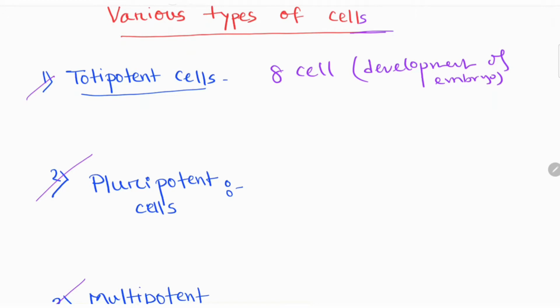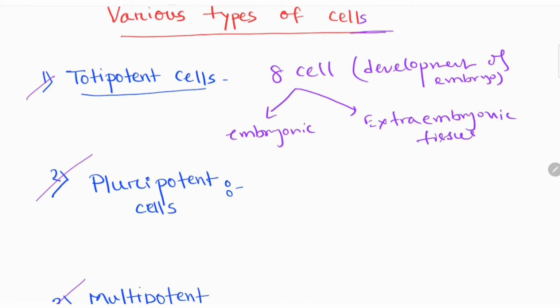They can form entire embryonic tissue and extraembryonic tissue. This is the specialty of these totipotent cells.